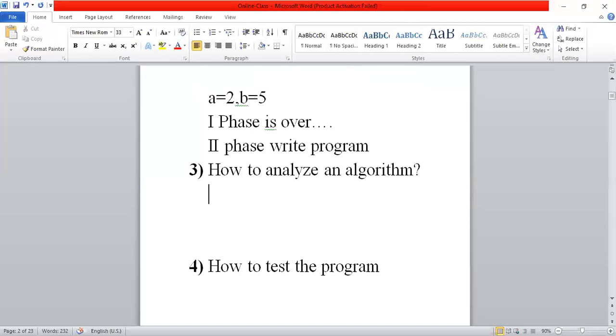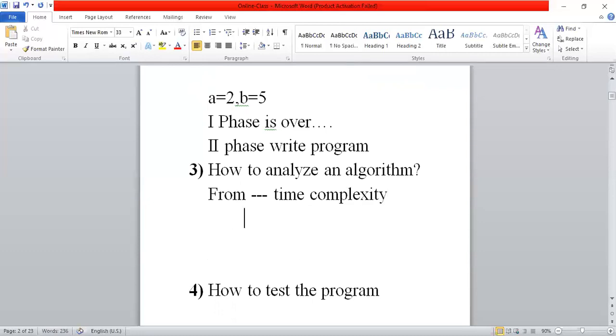Not only getting the proper assurance that the algorithm is working properly, we should also analyze the algorithm. From the analysis process, we get how much time is required to solve the problem, and we can also get how much space is required to store and run the program. The time calculation is called time complexity. And from the analysis step, we can also calculate space, and the space calculation is called space complexity.